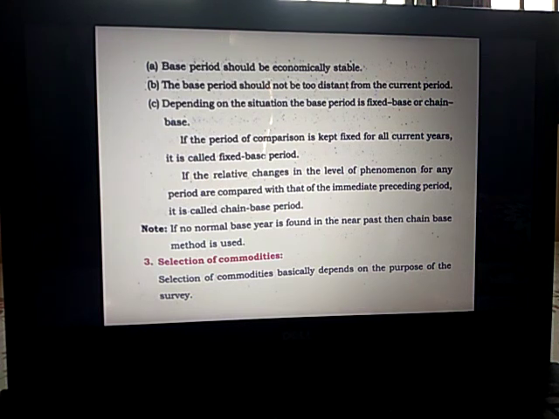Then the next step for construction is selection of base period. Now we have discussed the first and the second step.